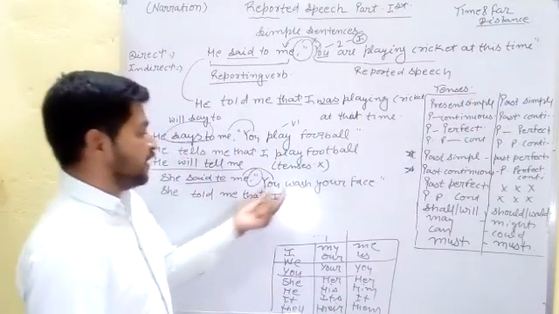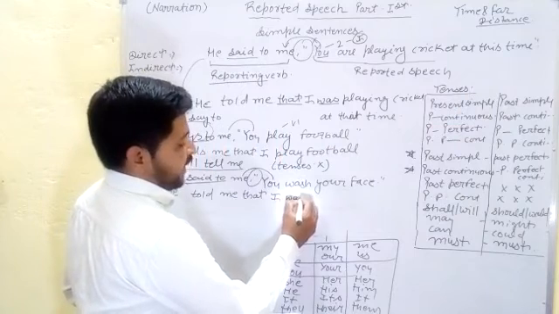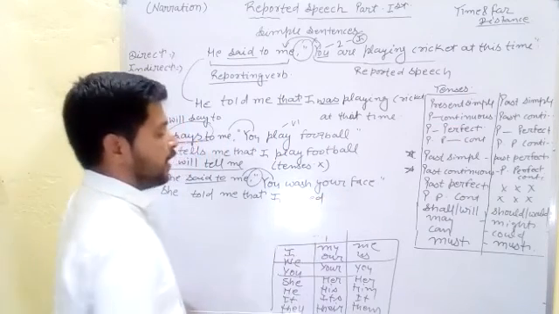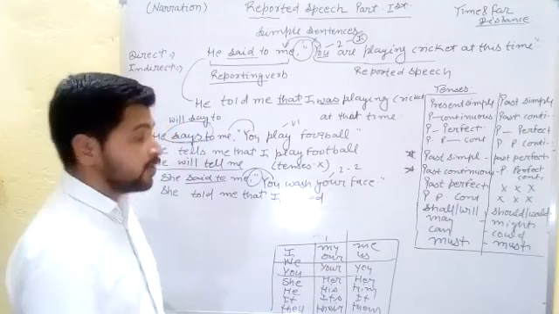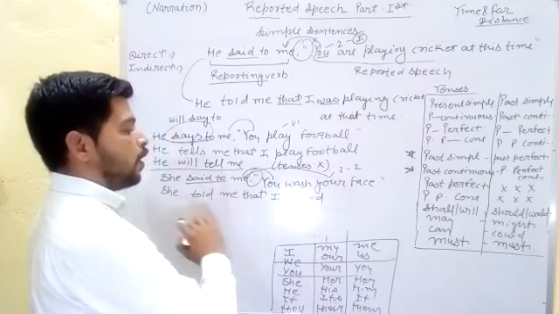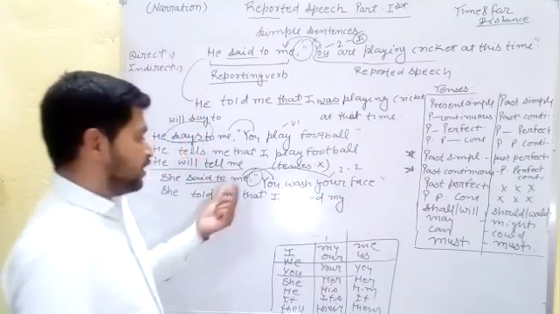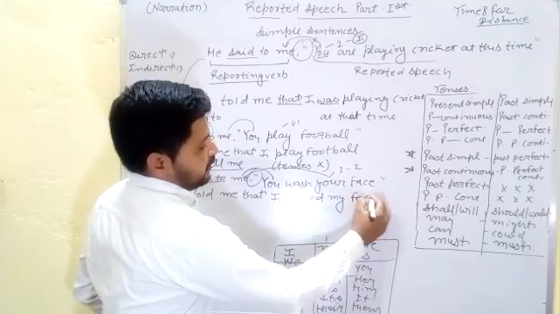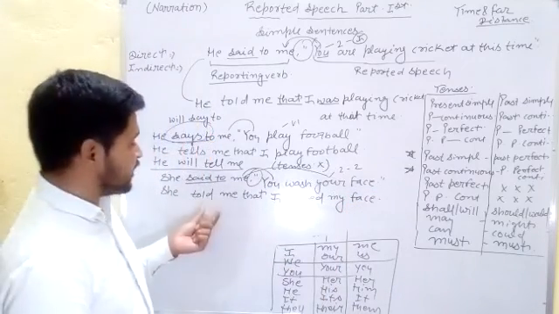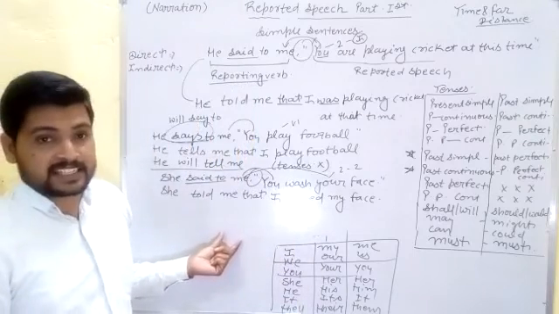In past simple we can make the sentence affirmative, so here we use the second form of the verb: I washed. And your is a second person pronoun in second form, so now according to the object me, the second form is my. We change it to my, and I washed my face. It is a correct sentence. Students, I think you understand very well. It is a very simple sentence.